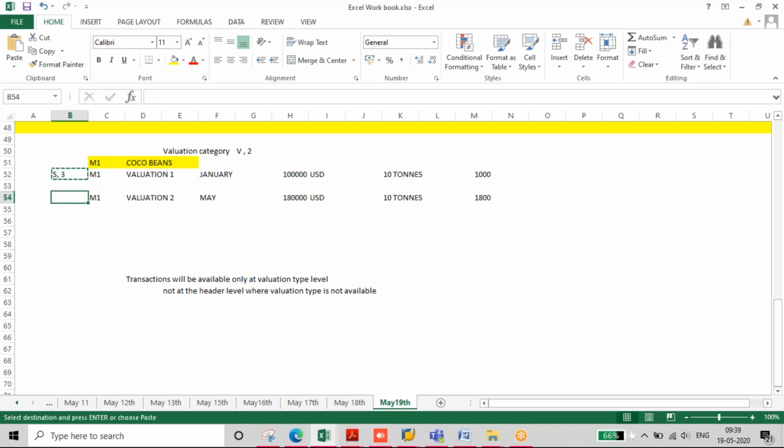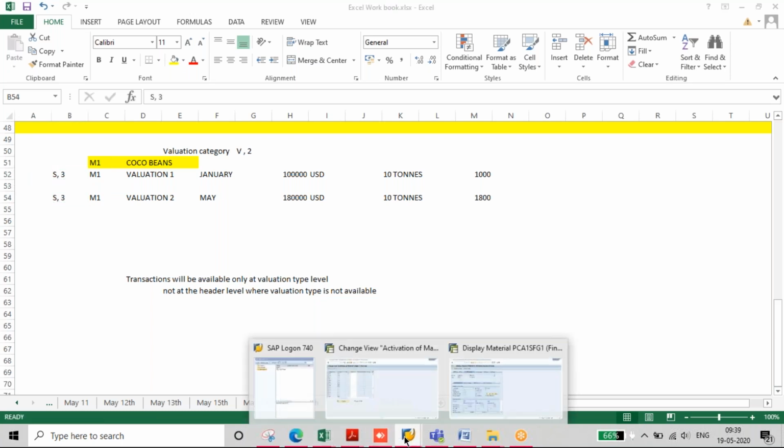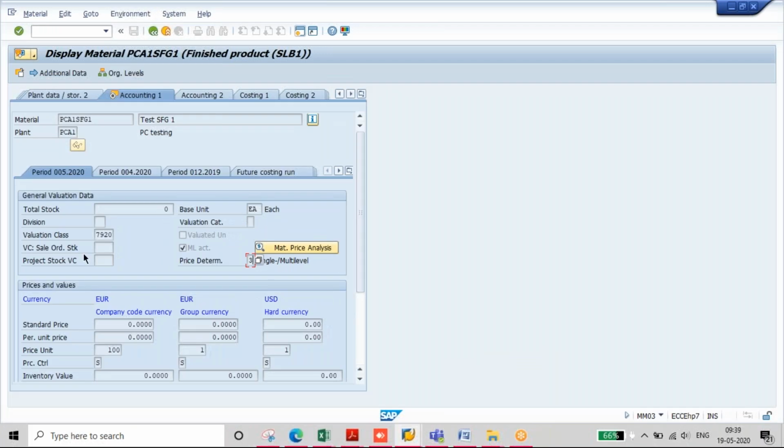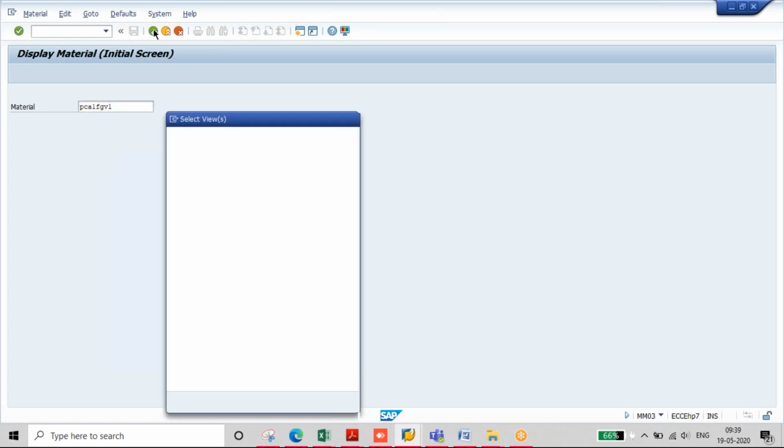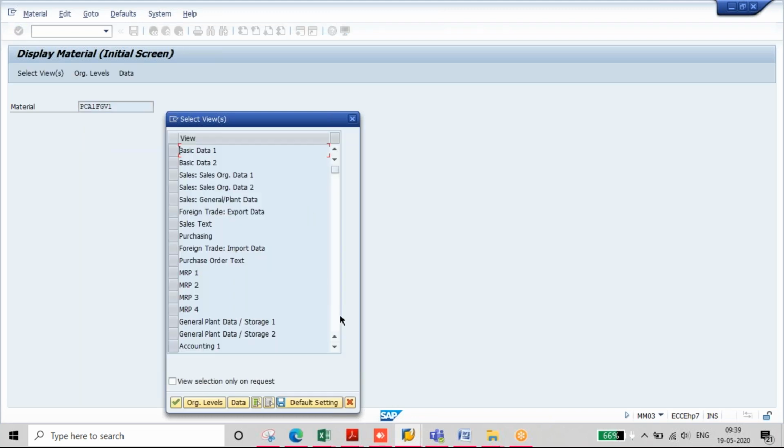So if you look at the SAP screens here, you have this valuation category, right? I'll show you one example. I have created one material called PCA1 FGV1, for example. I'll go to the accounting 1 tab.